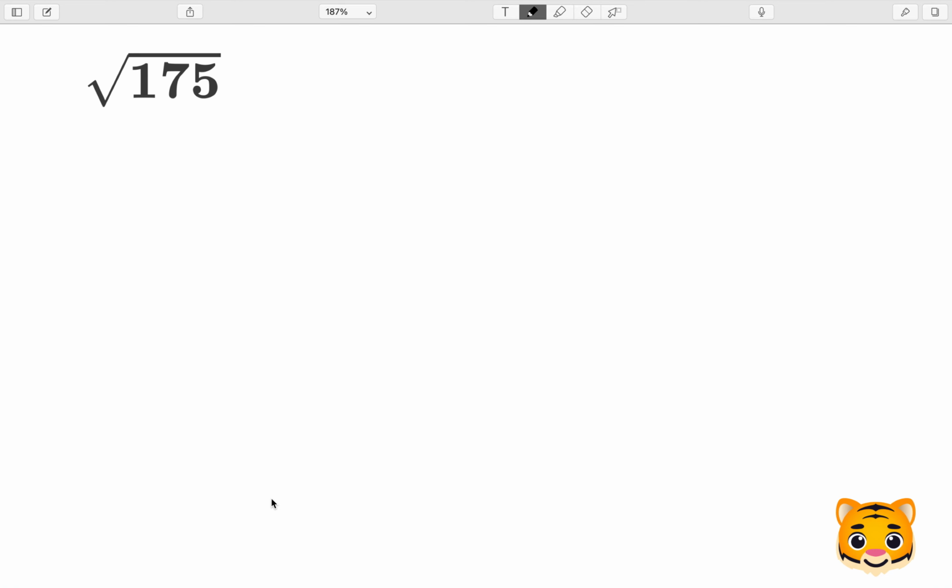In this video, we will be finding the square root of 175. In order to find the square root of 175, we first need to review an important math concept, which is the square root of a times b is equal to the square root of a times the square root of b. This means that if you have two numbers multiplied by each other inside of a square root, you can separate them out into individual square roots multiplied by each other.